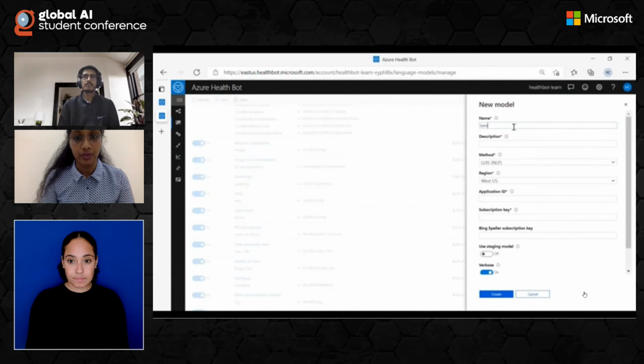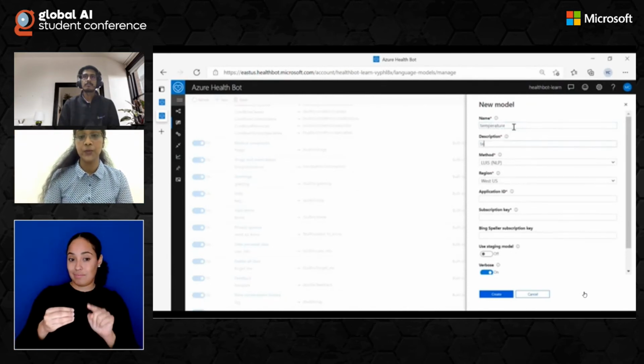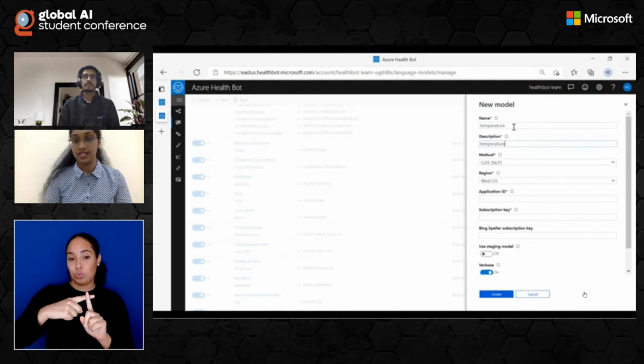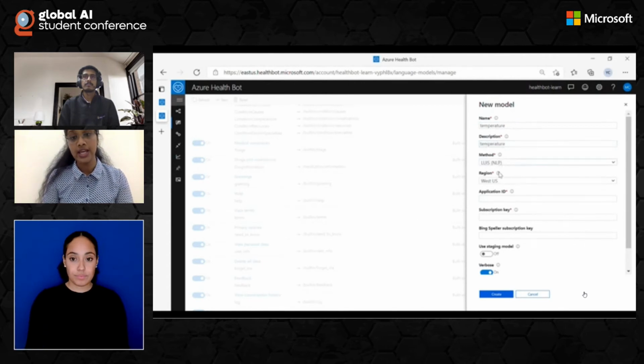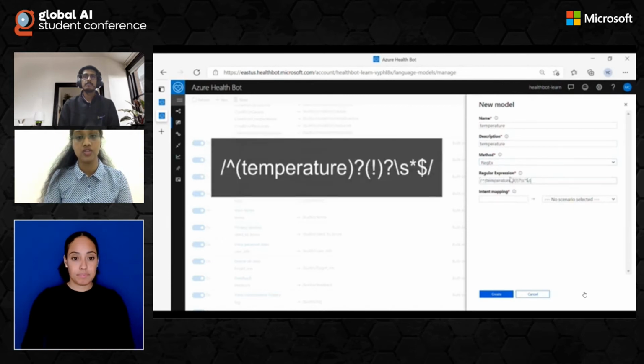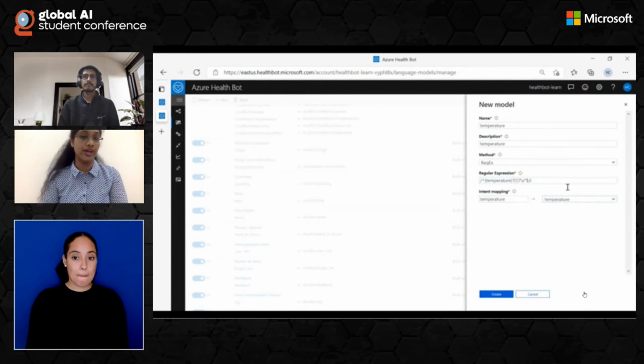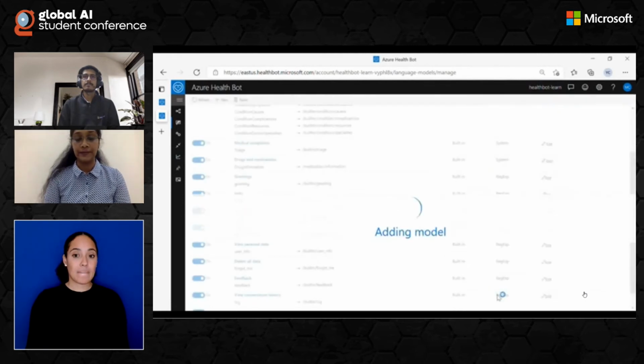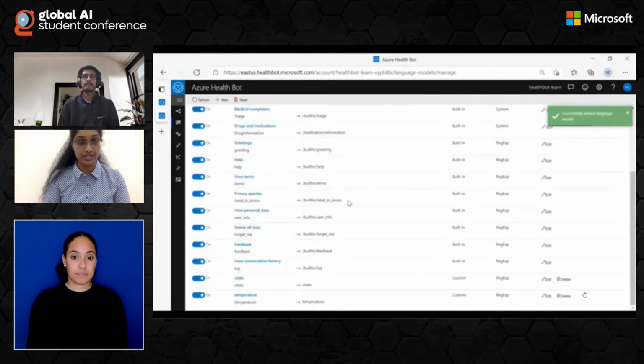And then we'll be creating another model, one as temperature, because that was the scenario ID for the breaking scenario. Give the description as temperature collection or temperature simply, and select the method again as regex, which is regular expression, and just the word temperature is going to change. Everything else remains the same in the syntax. And intent mapping again will be temperature, and from the drop-down menu also we'll have to click temperature since that is the scenario ID, and click on create. So we have two more new models ready.